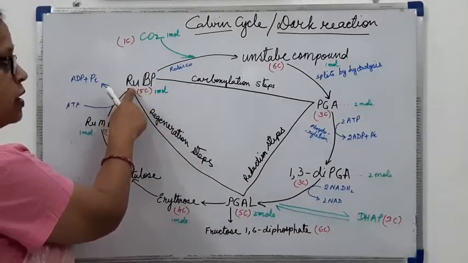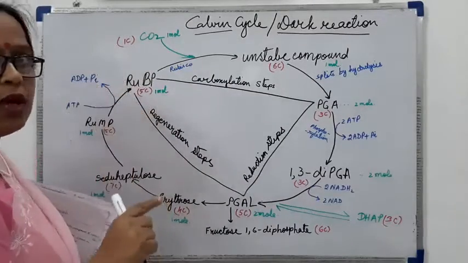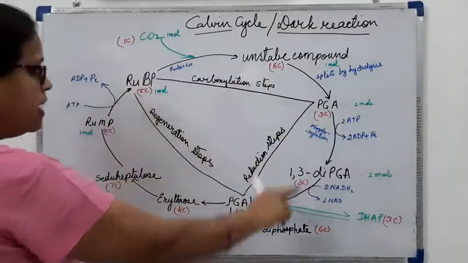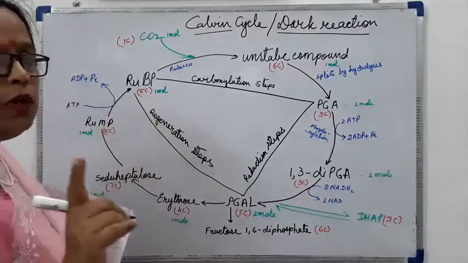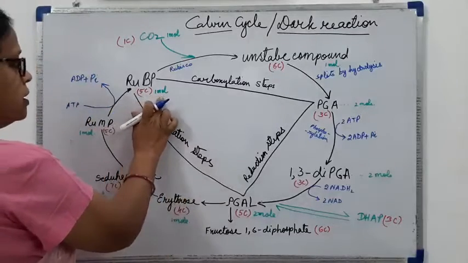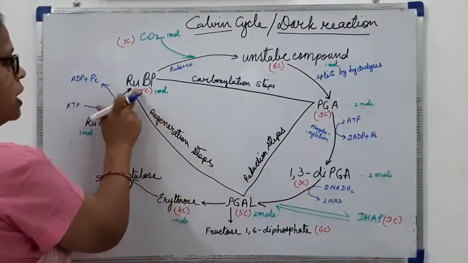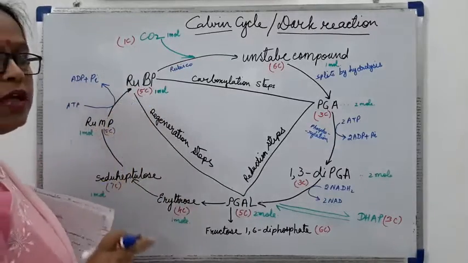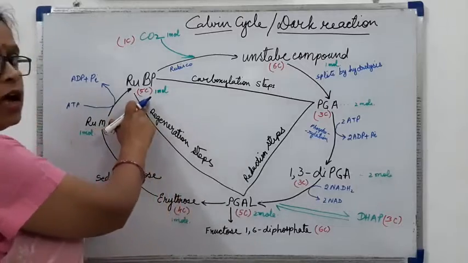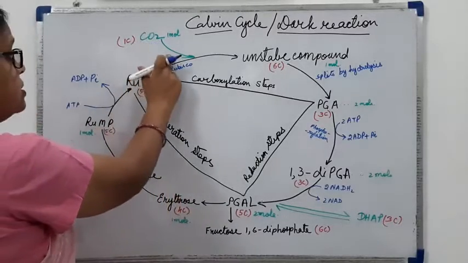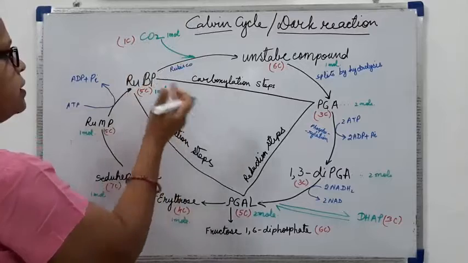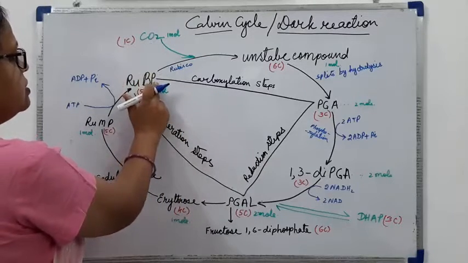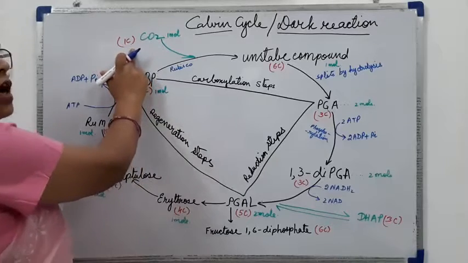RuBP, where is it found? It is present in the stroma. It is a 5 carbon compound, and I have shown you with one molecule. So there will be one molecule of RuBP, that is ribulose biphosphate, a 5 carbon compound. It is getting carbon dioxide added, that is also a 1 carbon compound.